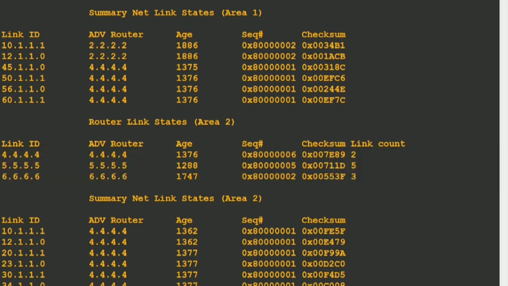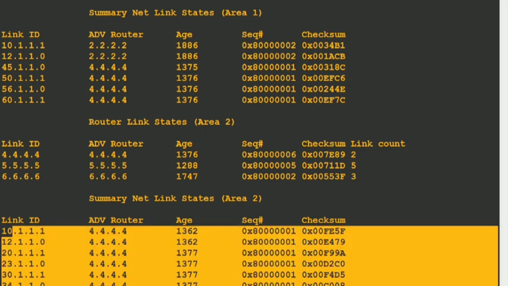It also has some summary LSAs generated by R4. Are these LSAs coming through the virtual link? No, because these are generated by R4 itself. R4 received them via the virtual link, but finally whenever they are injected into area 2, they will be injected by R4 itself.